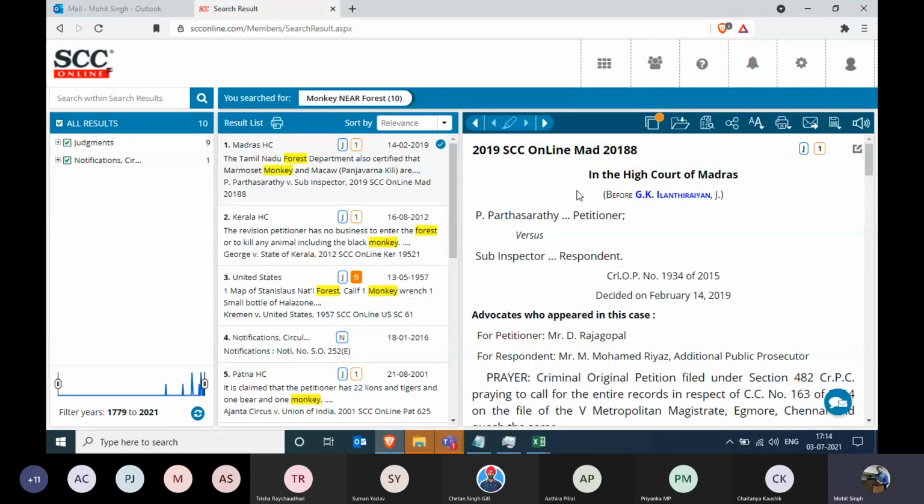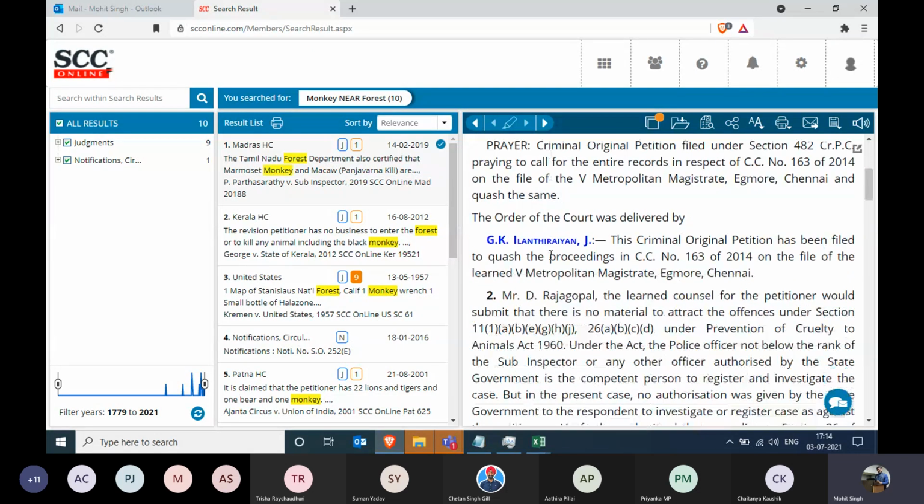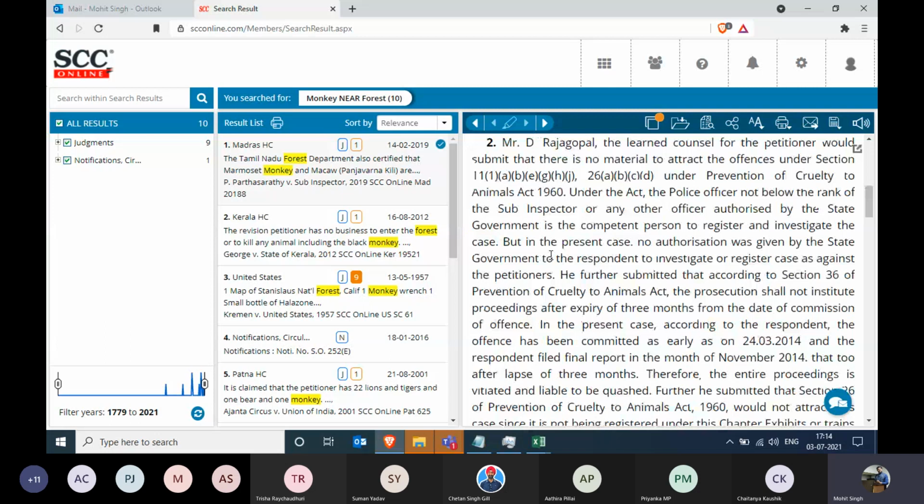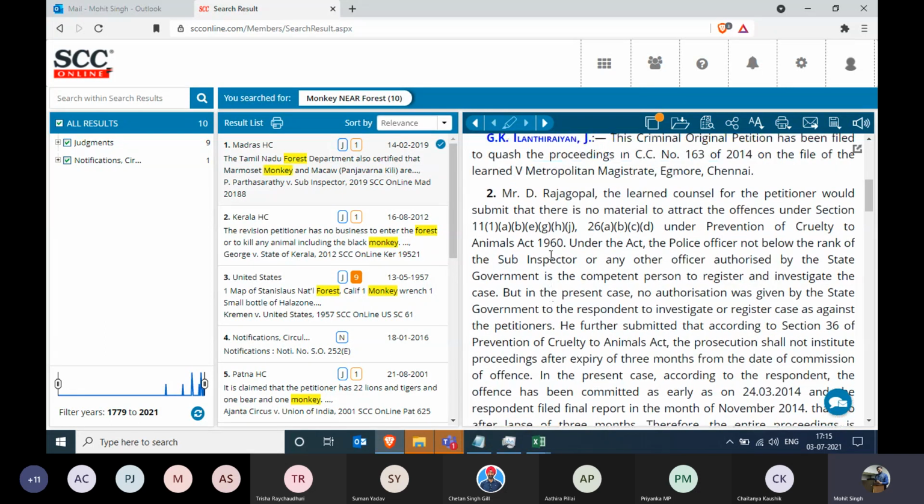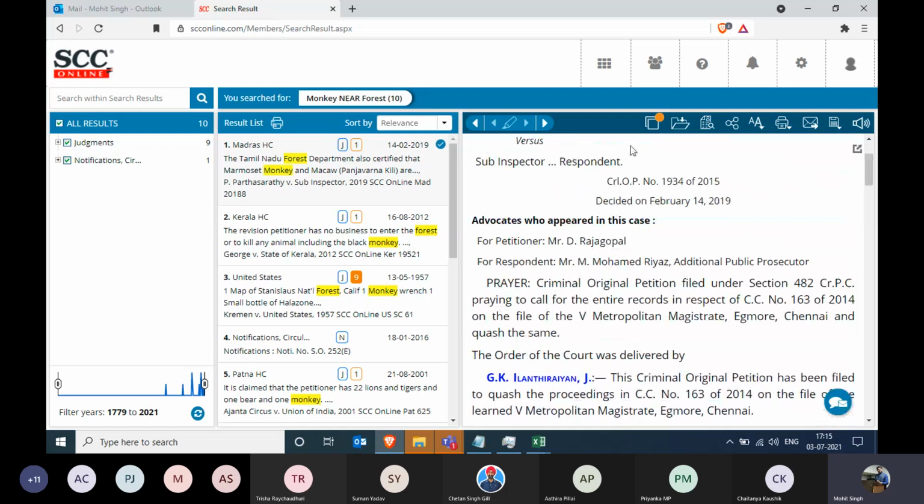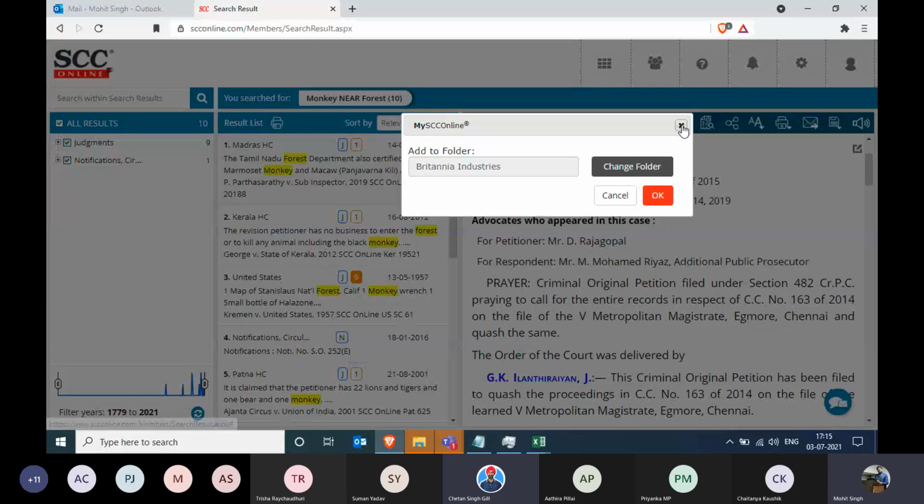Sure. Now, since you have done your research and you have selected a few documents which you want in your compendium or you want to upload in your folder, then in that scenario, what you can do is simply click on this button, that is add to my SEC online folders. You click on that.